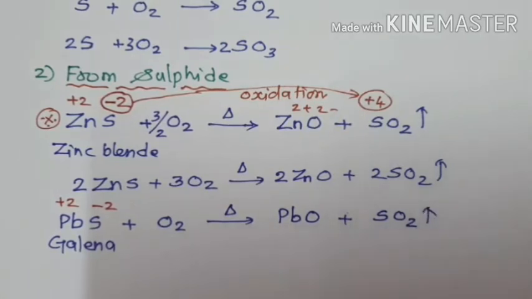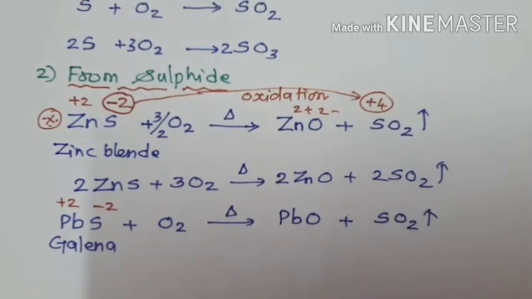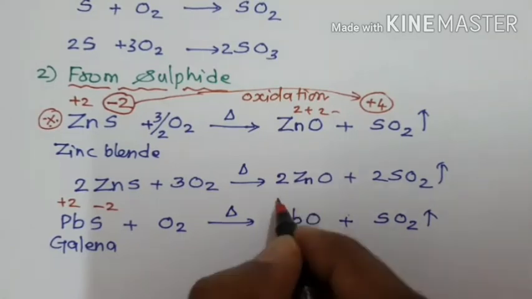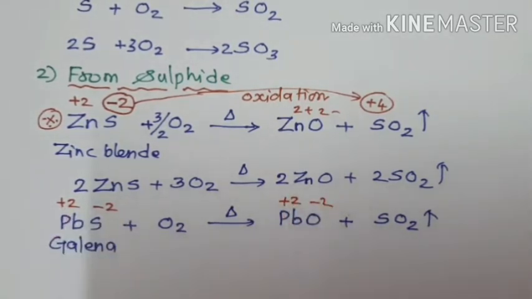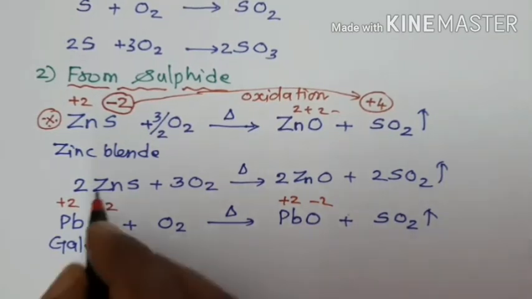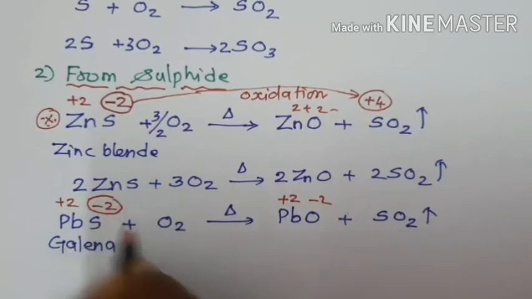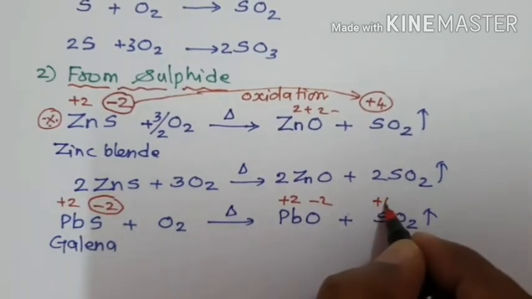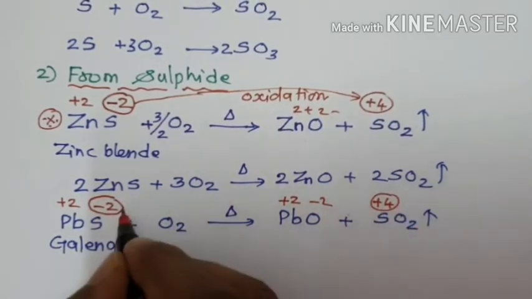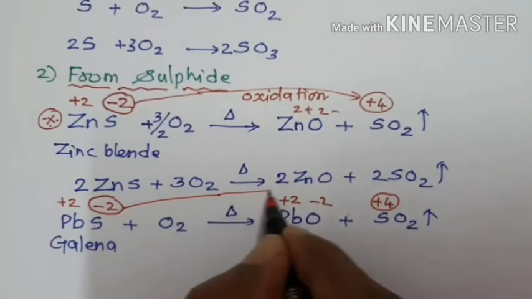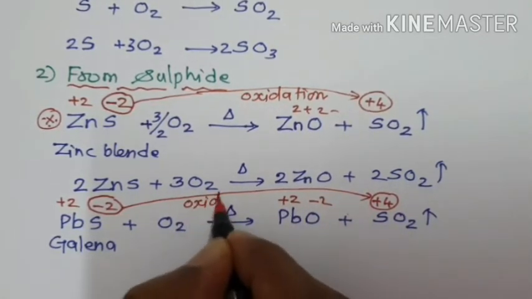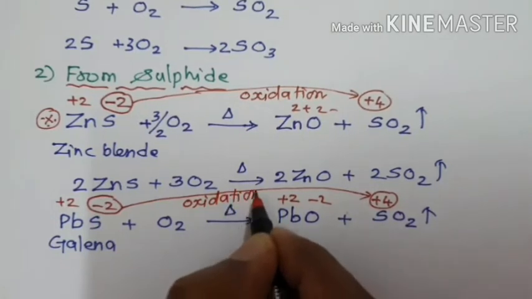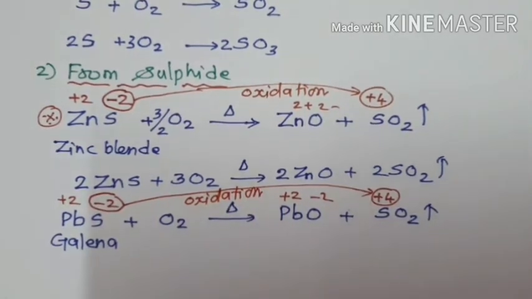Sulfur dioxide gas is liberated. In lead oxide also, lead is in +2 oxidation state. There is no change in the oxidation state of lead, but sulfur's oxidation state is -2, and in sulfur dioxide it is +4. Therefore, when you move from left to right, the oxidation number increases. So it is called oxidation.